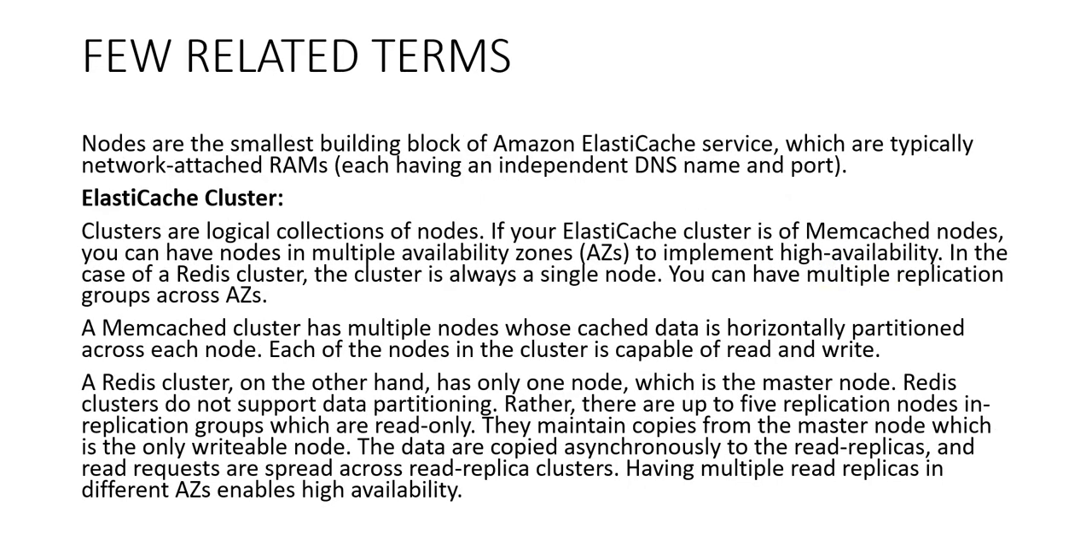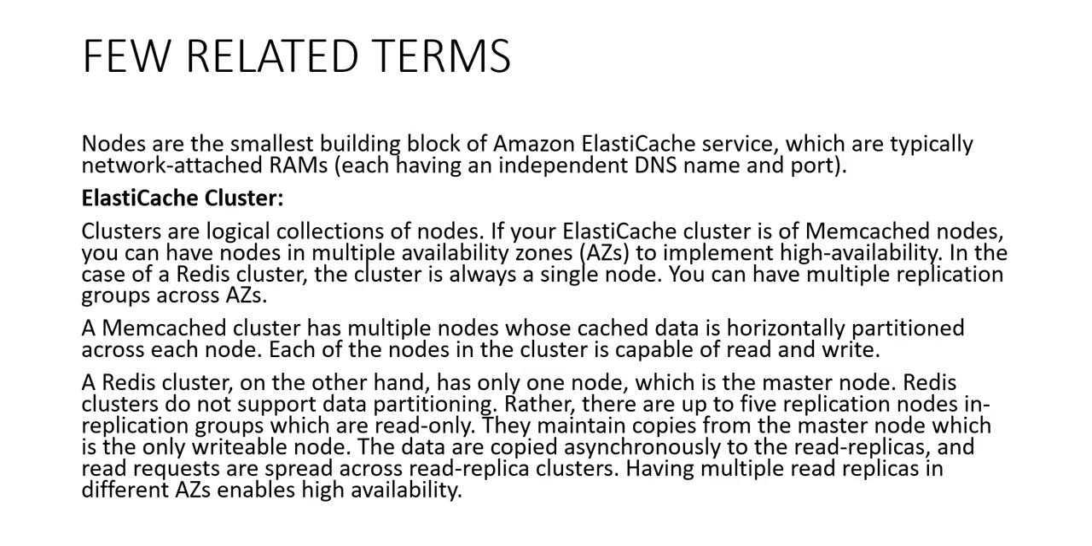A few related terms. Nodes are the smallest building block of the Amazon Elasticache service, which are typically network attached RAMs, each having an independent DNS name and port. Elasticache cluster. Clusters are logical collections of nodes. If your Elasticache cluster is of Memcached nodes, you can have nodes in multiple availability zones to implement high availability. In the case of a Redis cluster, the cluster is always a single node. You can have multiple replication groups across AZs.